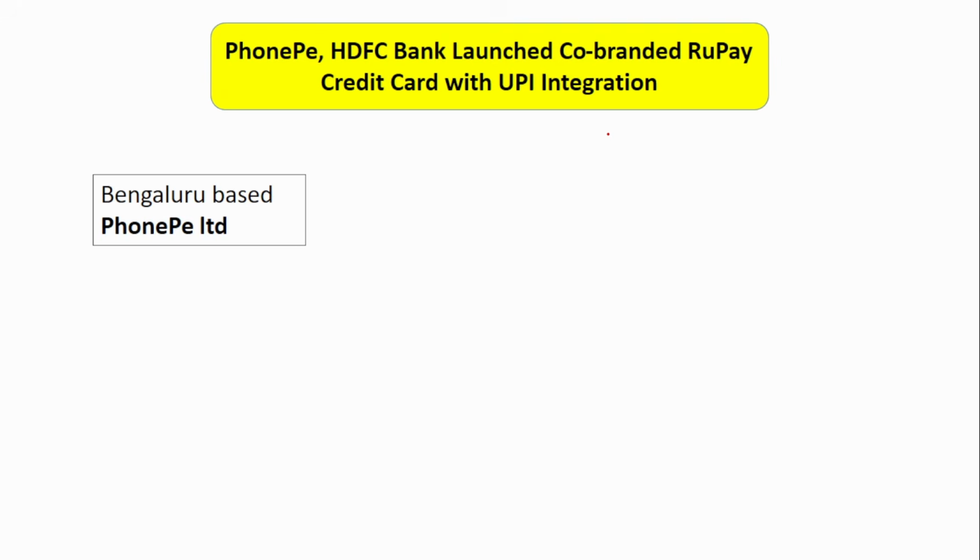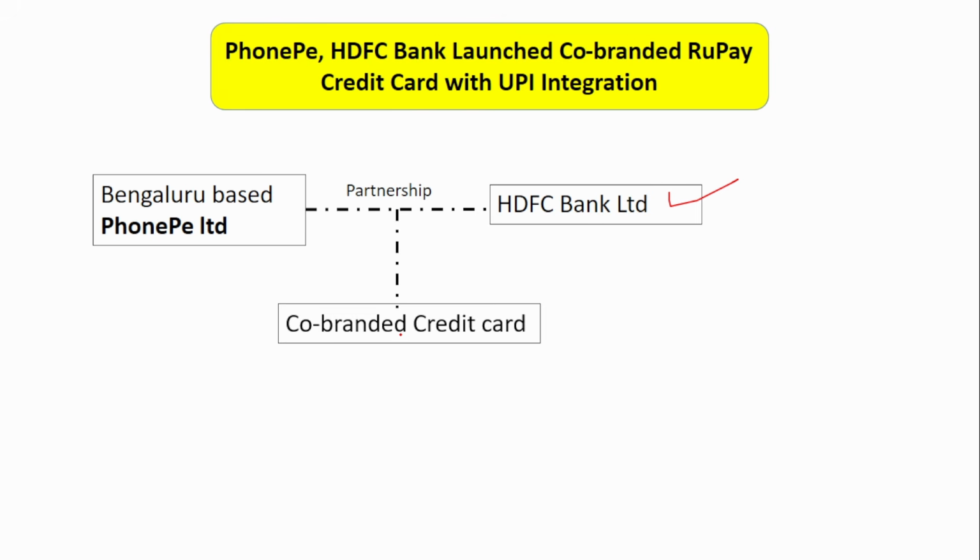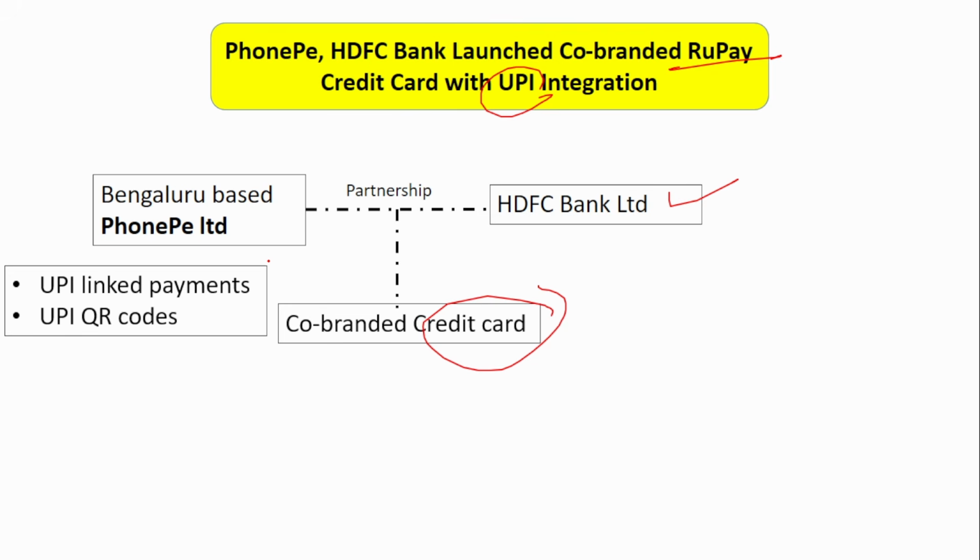Next is about a partnership. The Bengaluru-based PhonePe company has partnered with HDFC Bank, and together they have launched a co-branded RuPay credit card. This has UPI integration. That is, it can be linked with UPI and used for UPI payments and UPI QR code scanning. All these can be done using this credit card.